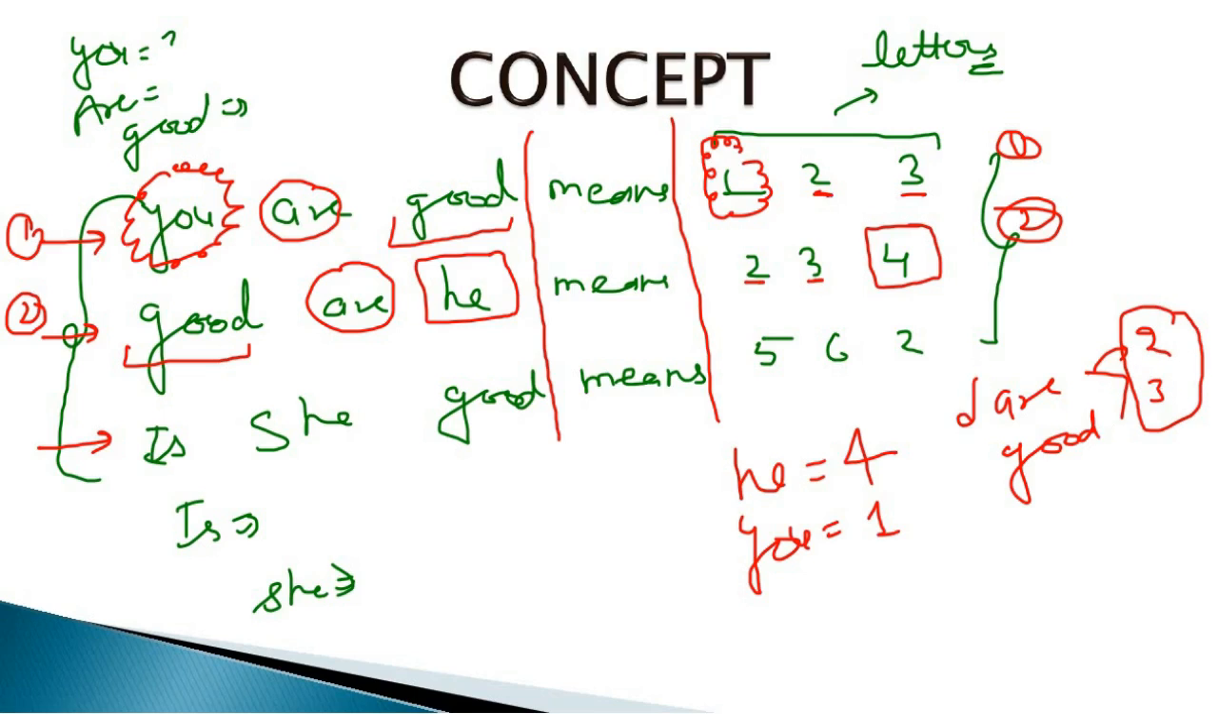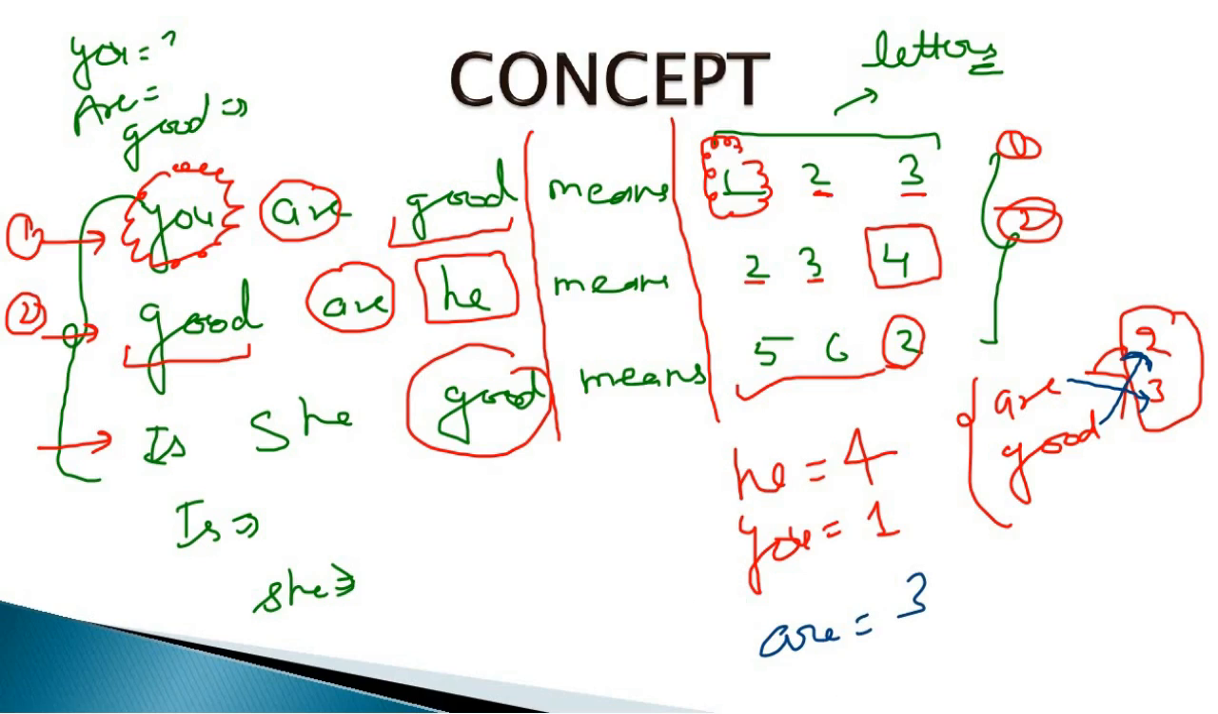You have one more statement or data. If you look at the third statement, good is here and good is here, so again 2 is here. It confirms that 2 is the coding for good and 3 is the coding for are. Now you have a clear answer: are is 3 and good is 2. So you have found you, are and good, and I also found he.